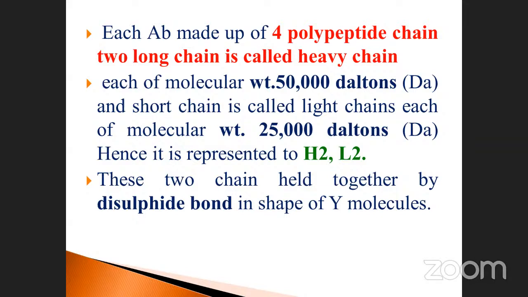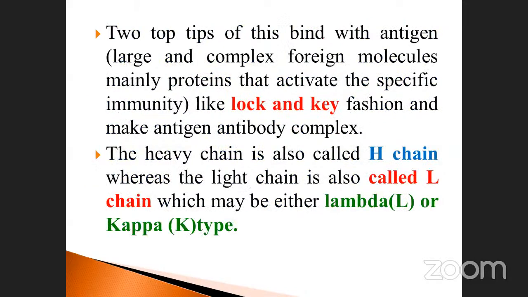These chains are held together by disulfide bonds in the shape of a Y molecule. They look like a Y shape because of the presence of the disulfide bond. They may ask why antibodies or immunoglobulins are Y shaped, due to the presence of which bond: disulfide bond, covalent bond, or hydrogen bond. Disulfide bond is the correct answer, isn't it?